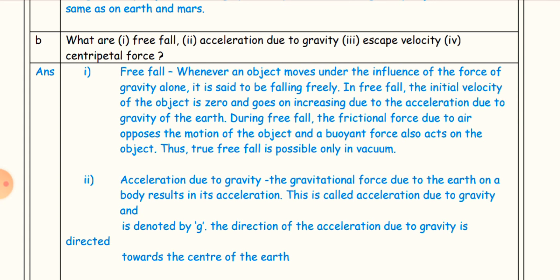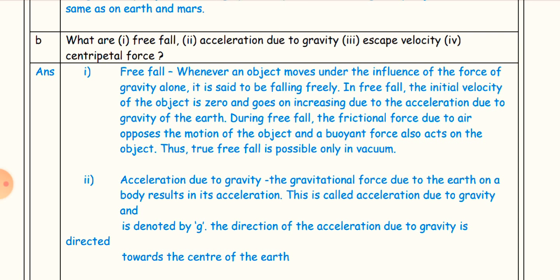B. What are free fall, acceleration due to gravity, escape velocity, and centripetal force? First, free fall. Whenever an object moves under the influence of the force of gravity alone, it is said to be falling freely.